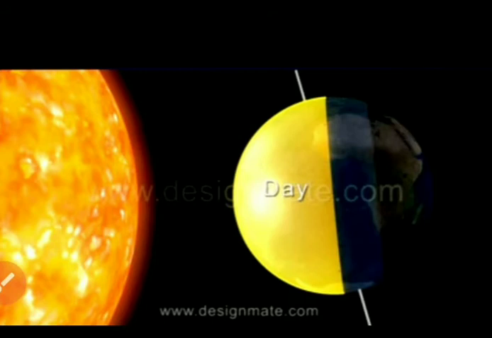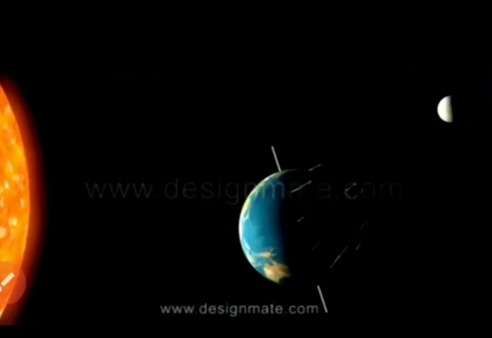However, that part of the earth which has night time is illuminated by the light of the moon. Just as sunlight strikes the surface of the earth, it does the moon as well. The moon reflects this light onto the earth during night time. Moon does not make its own light. It takes light from the sun and reflects this light on earth during the night.